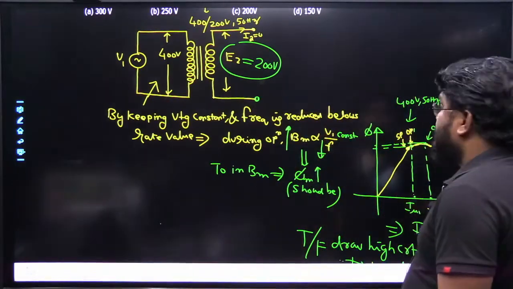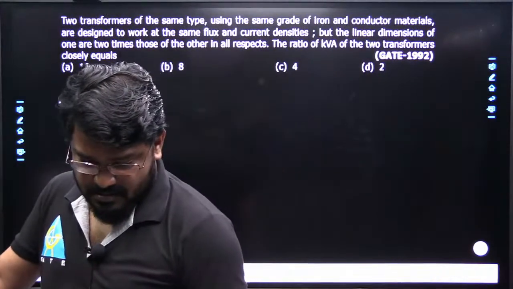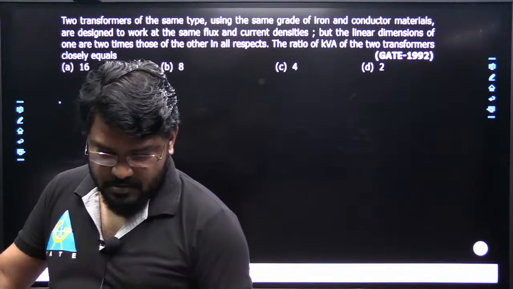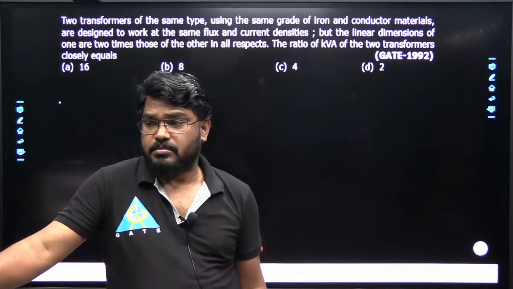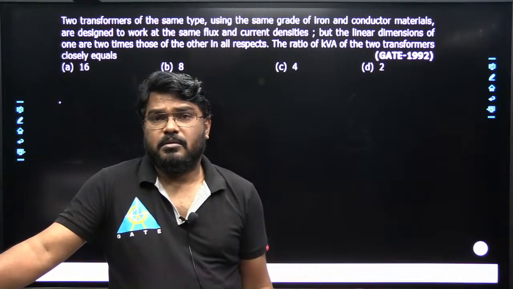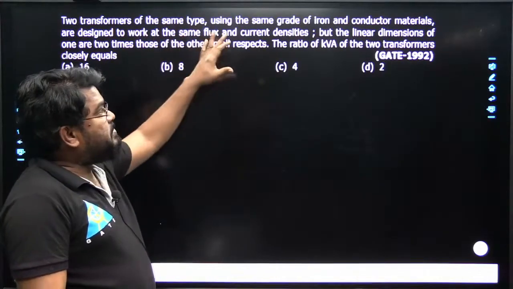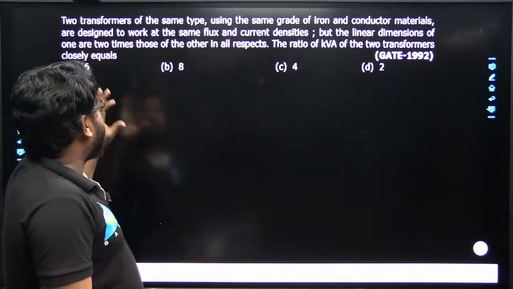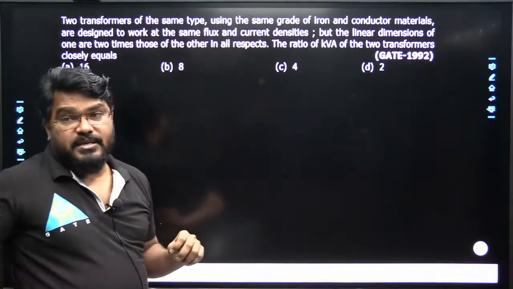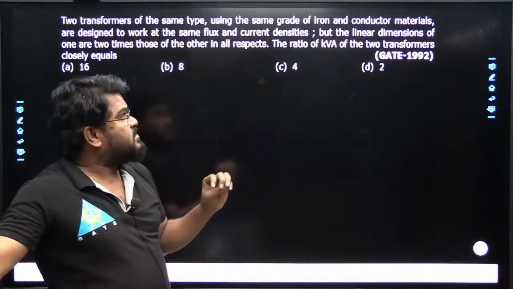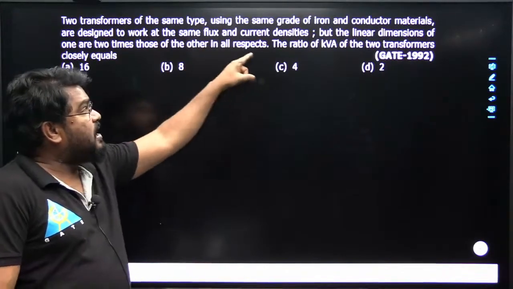Okay, so next solve this question. Two transformers of the same type, using the same grade of iron and conductor materials, are designed to work at the same flux and current densities, but the linear dimensions of one are 2 times of the other in all respects.